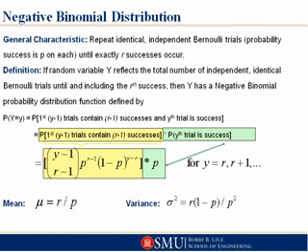So what we're going to do with this negative binomial, I know I've been going on and on. Okay, let's focus on it. Definition: a random variable y reflects the total number of independent identical Bernoulli trials.